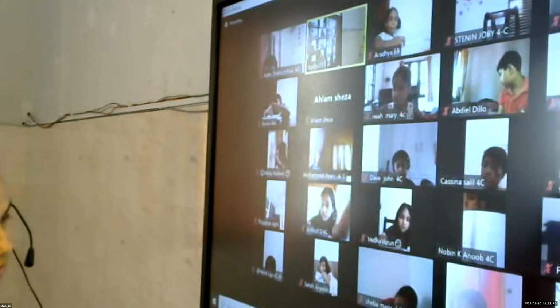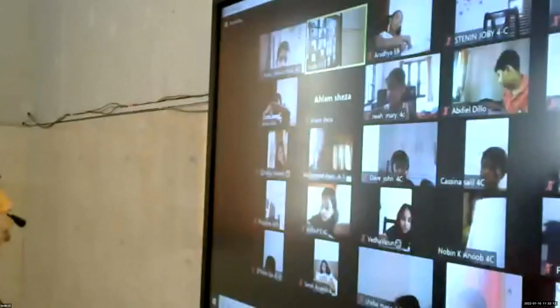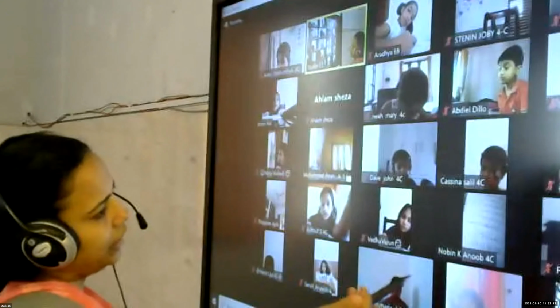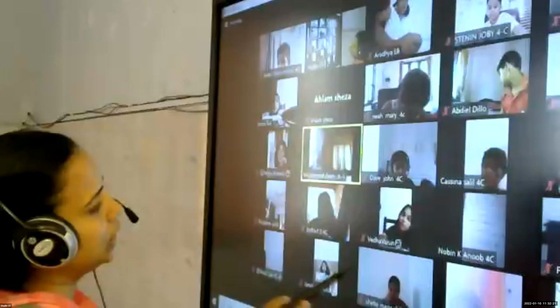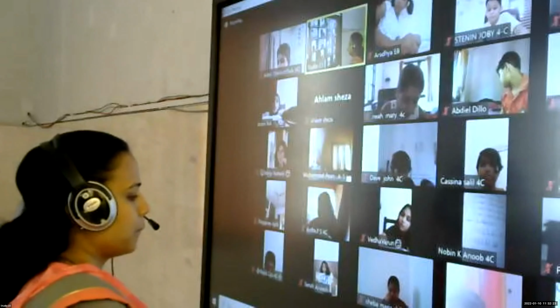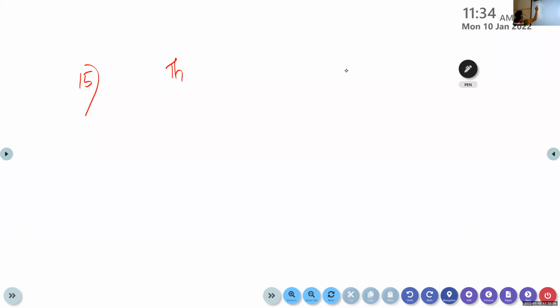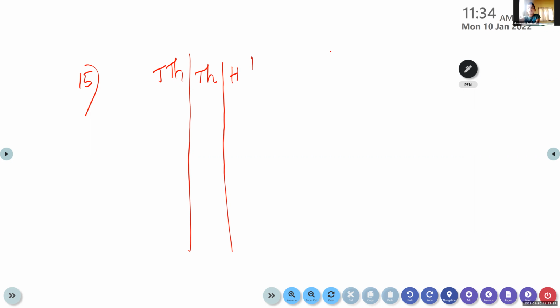We can draw it here, not a very big one. We can make it smaller. Nobin, the answer may be correct, but please draw the place value chart in the rough book now, because you have already written the answer. So, children, draw the place value chart. 10,000, 1,000. I'm writing the short form. Then after that, we have 100, tens, ones.